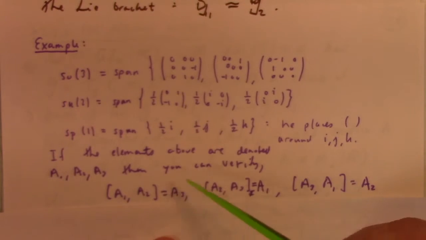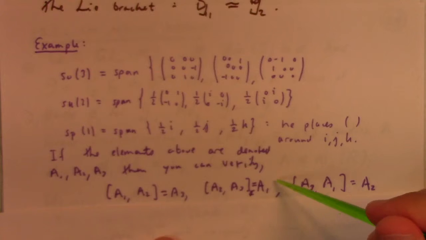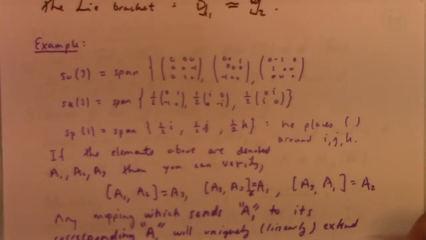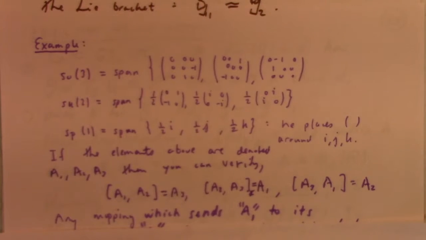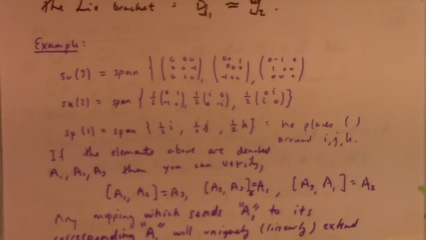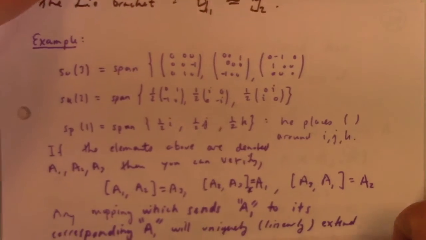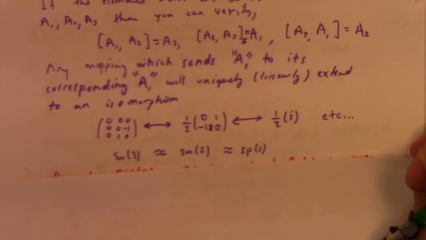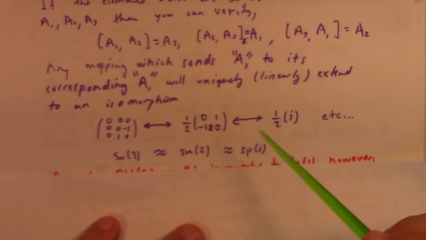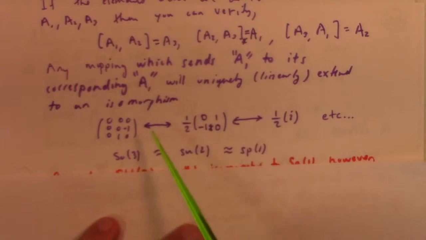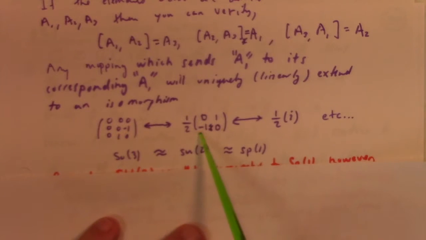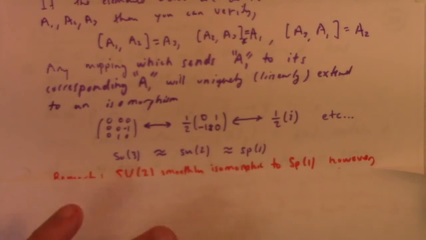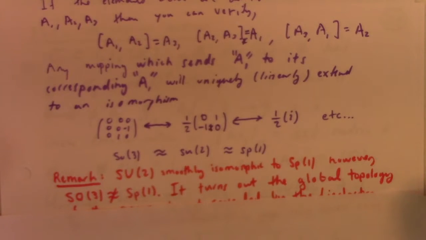The bracket of A1 and A2 is A3, the bracket of A2 and A3 is A1, the bracket of A3 and A1 is A2. So they all have the same bracket structure. So any mapping which sends A1 to its corresponding A1 will uniquely, linearly extend to an isomorphism. In particular, the Lie algebra isomorphism between little so3, little su2, and little sp1 is as follows. This goes to that, it goes to that, these are interchangeable, etc.